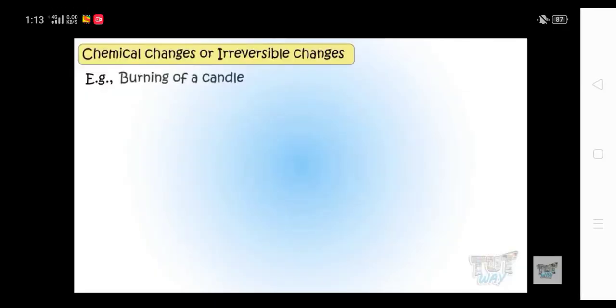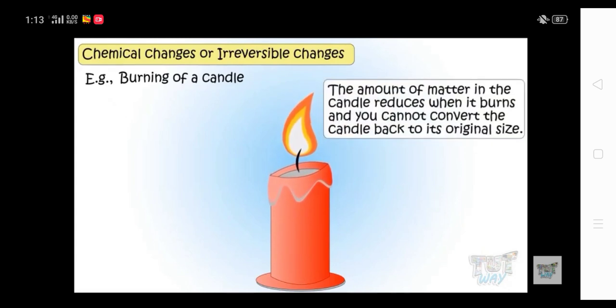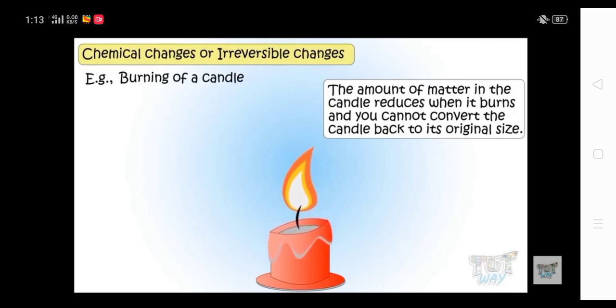Next is burning of a candle. हम सभी ने कैंडल्स को जलाया है, हमने कैंडल्स को जलते हुए देखा है. What happens when you burn a candle? After some time you will see the candle reduces the amount of matter which is present in the candle. It reduces when you burn it, and if you want to convert it back to the original size, can you do it?